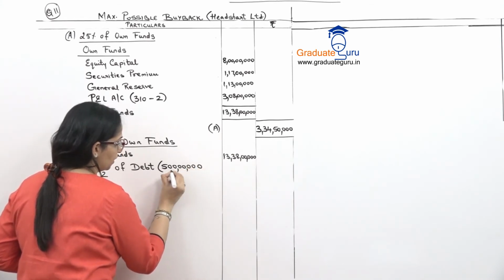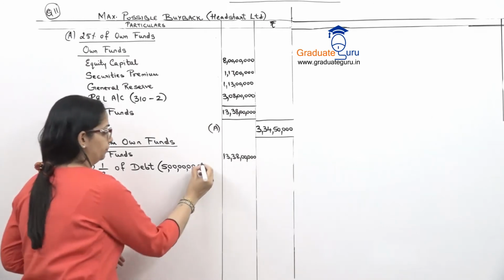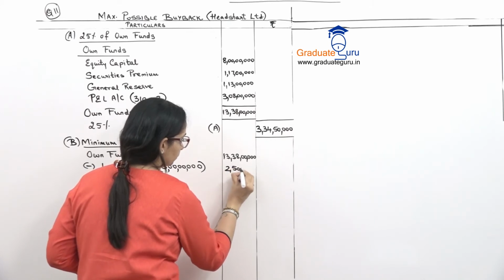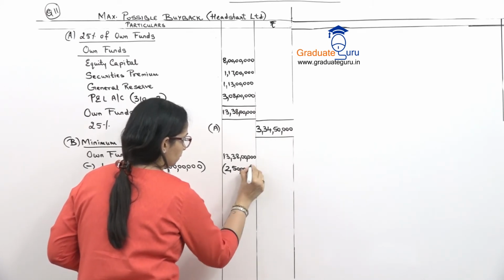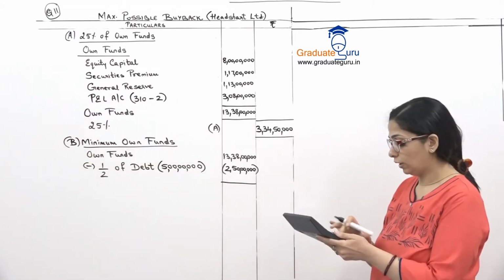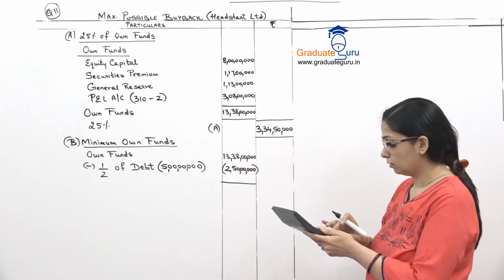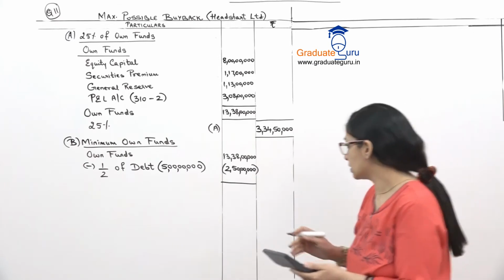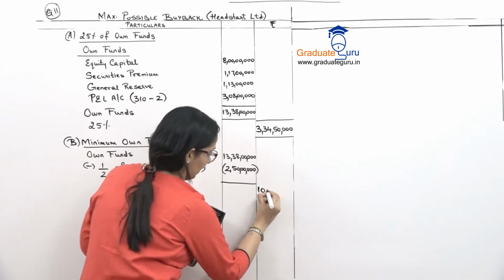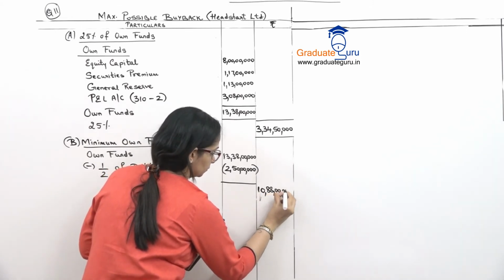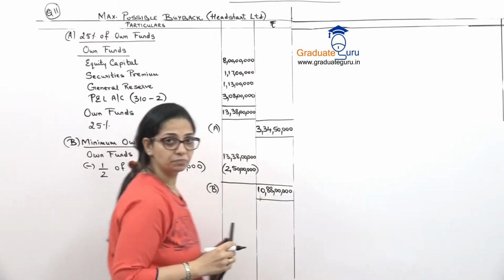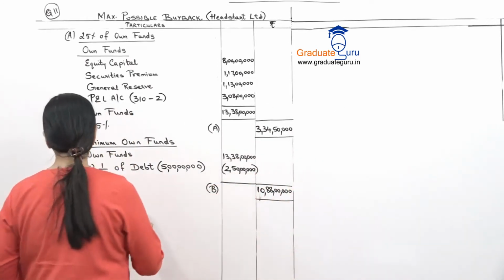Okay. So that is nothing but your 5 crores. Uska half is 2 crore 50 lakhs. Let's subtract it from this figure of ours. So 13 crore 38 lakhs minus 2 crore 50 lakhs, I get 10 crore 88 lakhs. That is our part B. Okay. Let's go to part C.